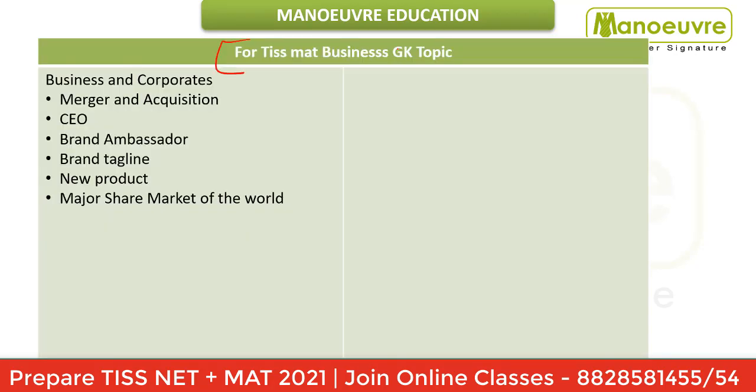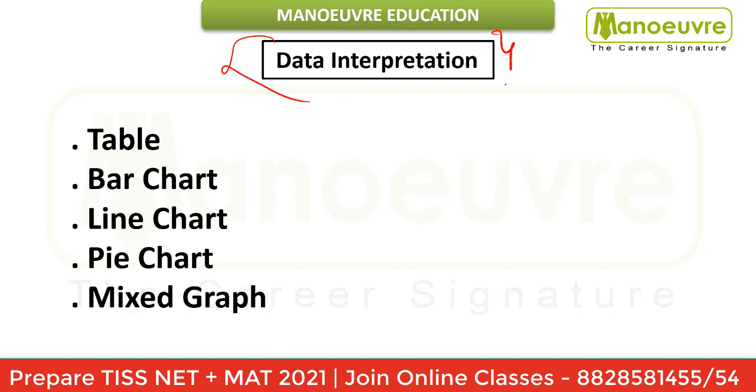This is the detailed syllabus for your business GK which comes in your TISMAT: mergers and acquisitions, top company CEOs, brand ambassadors, brand taglines, new upcoming products or products which are launched, and major share markets of the world. So if you have joined the live session, everything gets covered. You don't have to worry about the GK, which is very important when it comes to both the TISNET and the TISMAT exams.